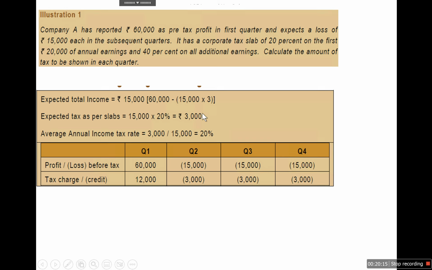So the tax is expected to be 3,000 on annual income that we are expecting of 15,000. So the average rate is 20%. Based on the average 20% rate, in the first quarter we will recognize a tax expense of 12,000, and in case of loss we will reverse 3,000 in each quarter.